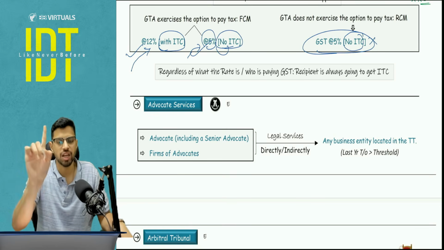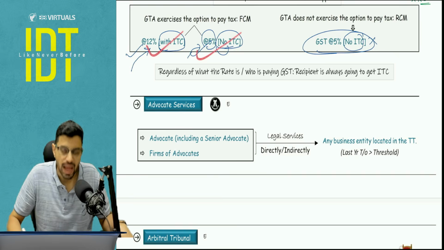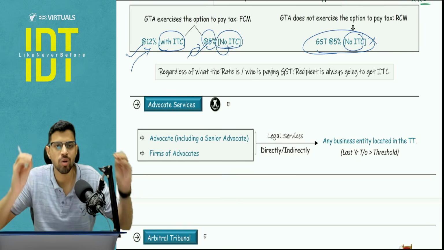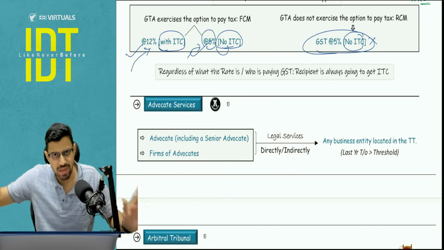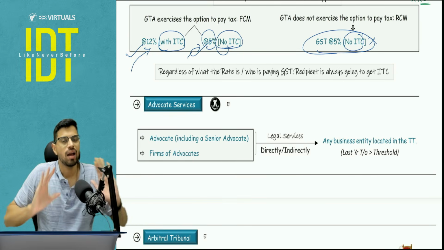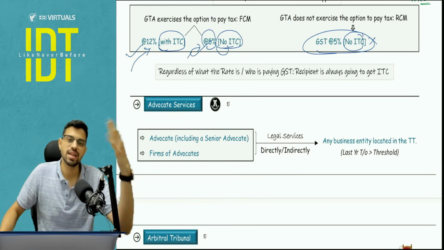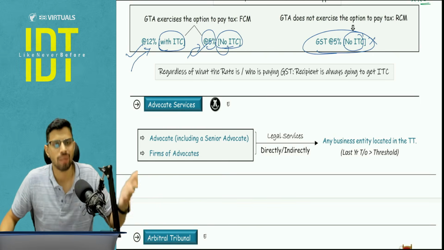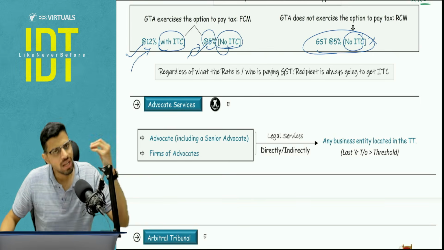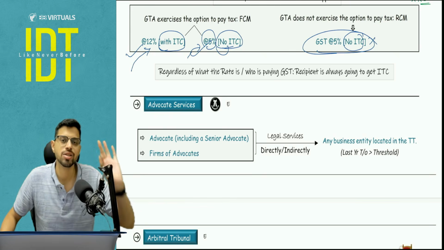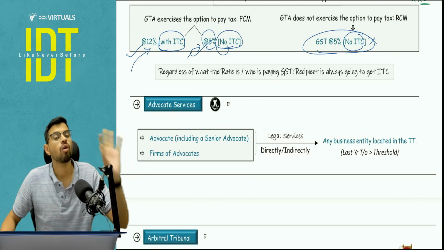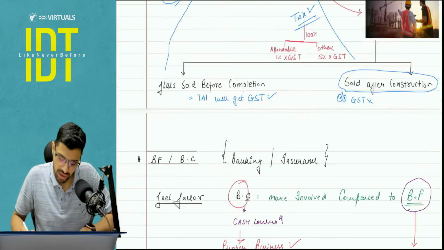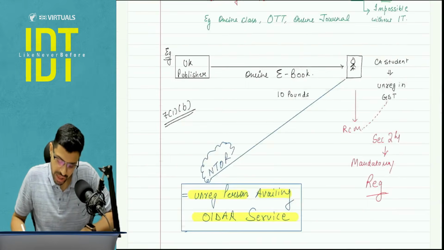One small clarification: regardless of what the rate is and regardless of who is paying it, the recipient is always going to take the ITC, provided chapter 7 ITC compliance is done. Many people get confused that if there is an RCM, will I get ITC? If there is an FCM, will I get ITC? Guys, it does not matter. Whatever the case may be, recipient is going to take the what? The ITC. Okay. Now let me see if there is any question that we covered in the class on which I can test you.